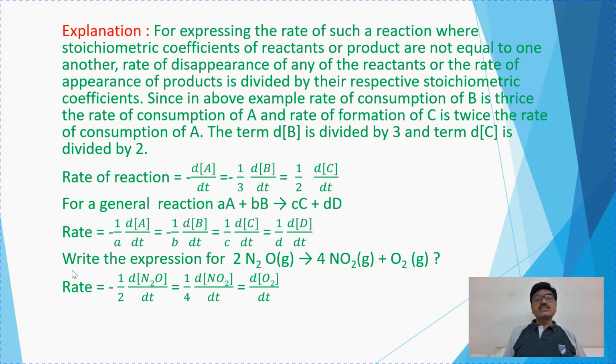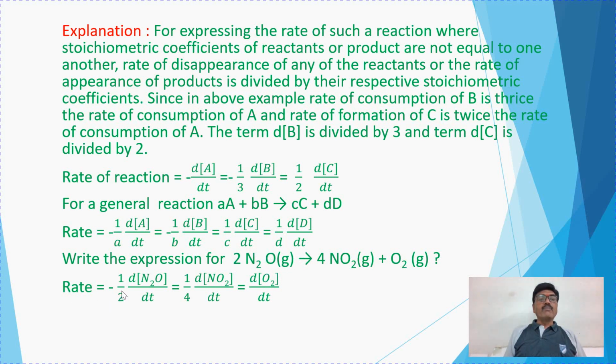Now this is simple to write. Now how to write the rate equation for this reaction? See here, this is the coefficient. This is the reactant, so the rate of consumption of the reactant is written like this.